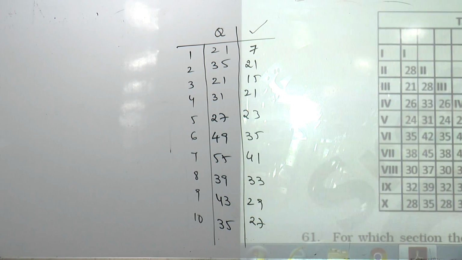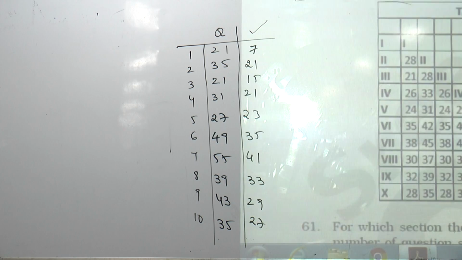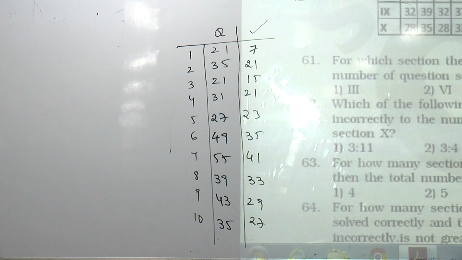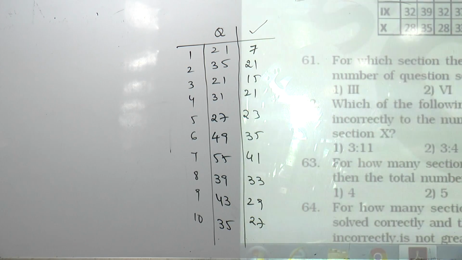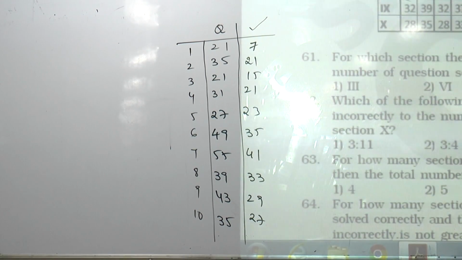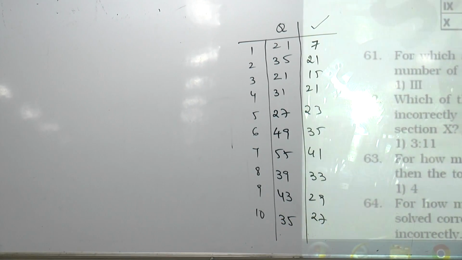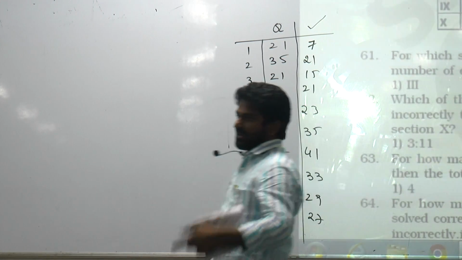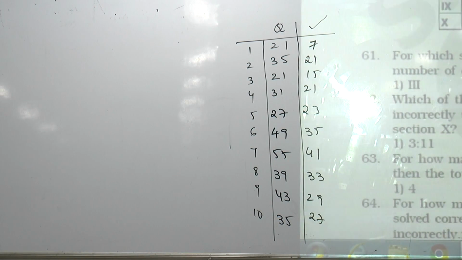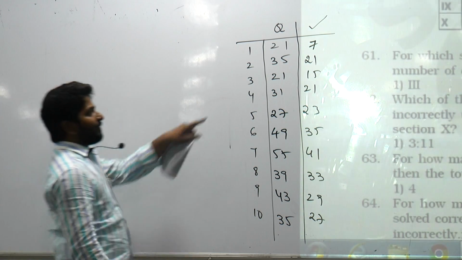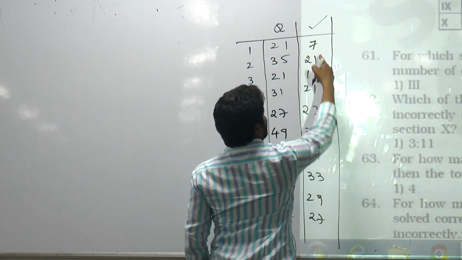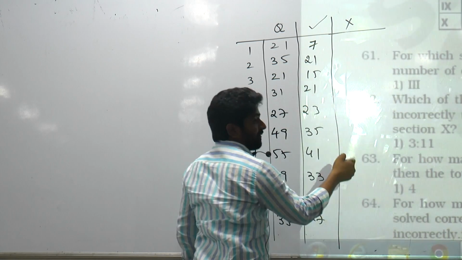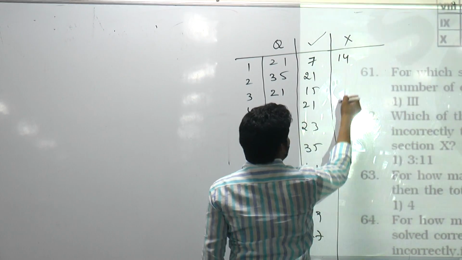Now, let's start. Question 61: for which section is the difference between the total number of questions and the number of questions solved correctly in that section the lowest? Difference is lowest. We have total number of questions 21 here. Number of questions that got corrected are 7. Then wrong 14.